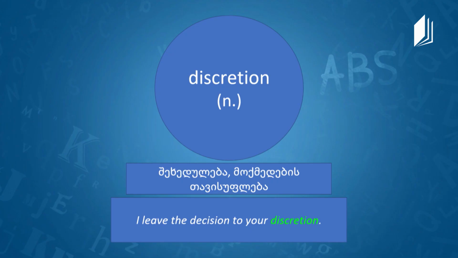And in Georgian it means freedom of action. And an example demonstrates how we can use the word. And here is an example. I leave the decision to your discretion. It means that you can decide. You're leaving me the ability to decide. Yes, you're right. And I think that we have finished with the set of vocabulary, and we can move on